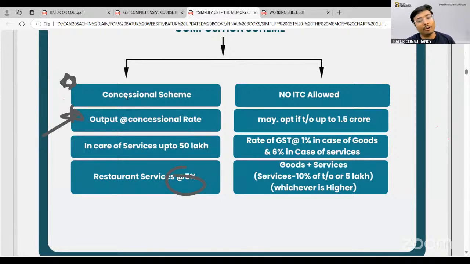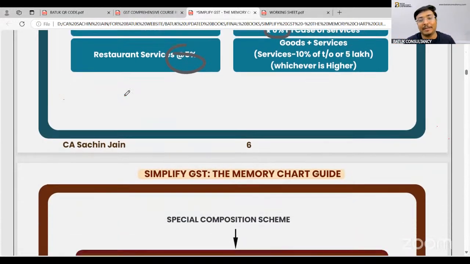No ITC allowed. May opt if turnover is up to 1.5 crore. In case of services, the rate of GST will be 6%. And if a particular person is dealing in goods as well as services, in that case, if the services portion is 10% of turnover or 5 lakh rupees, whichever is higher, in that case, yes, you can go for the composition scheme. Otherwise, you will not be eligible for the composition scheme. So through this section number 10, they have introduced this concessional scheme for small taxpayers.